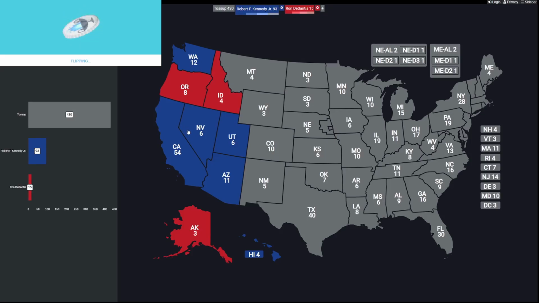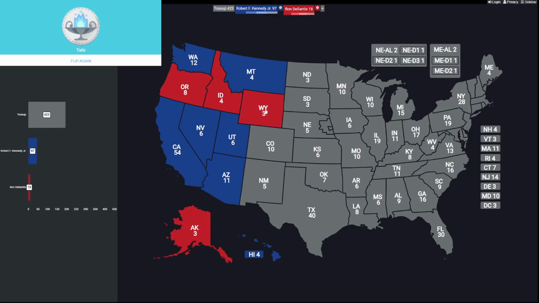Now we're going to go up to Montana. That'll be the next state. And Kennedy claims those 4 electoral votes. How about Wyoming? 3 more electoral votes, and Ron DeSantis claims those 3. How about Colorado? 10 more electoral votes. And that is going to go back to Robert F. Kennedy. Now we've got New Mexico. And that's going to go to Ron DeSantis. So far, Kennedy with a big lead. He's at 107, DeSantis at 23.